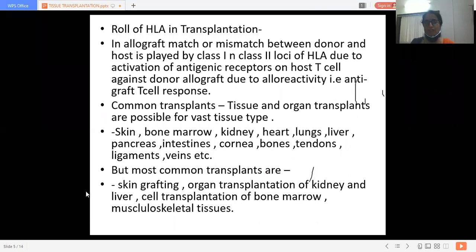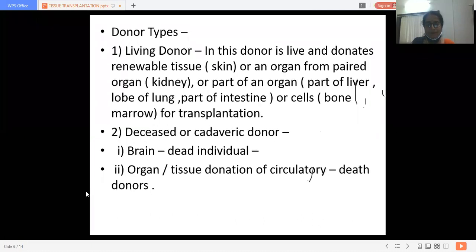The pathology of this particular topic is very important. That is how rejection reaction can occur in case of this particular transplantation reaction. How rejection occurs, that part is important. Then donors: there are 2 types of donor, living donor or cadaveric donor, or deceased donor.